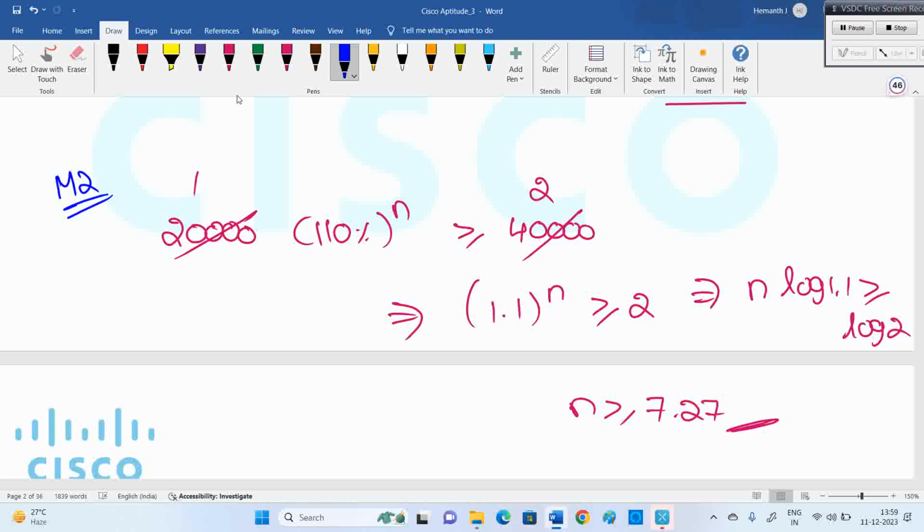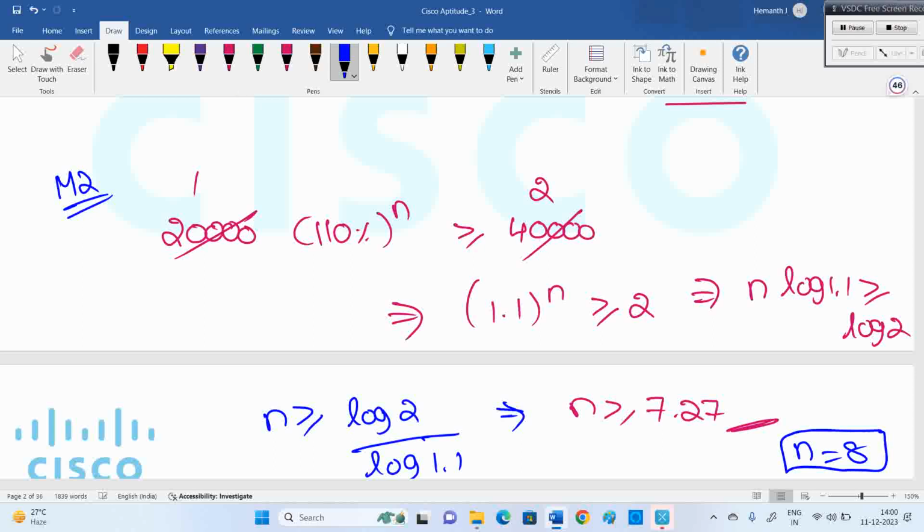In virtual calculator, log operations we can all do. n should be greater than or equal to log 2 divided by log 1.1, which is 7.27. We need an integer, so n must be minimum 8 we can consider.